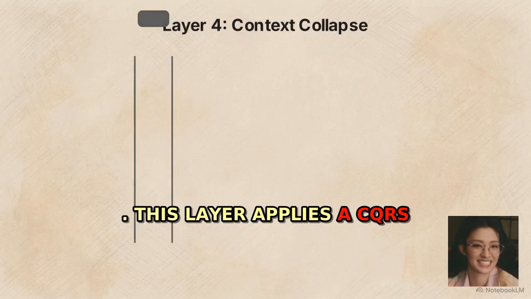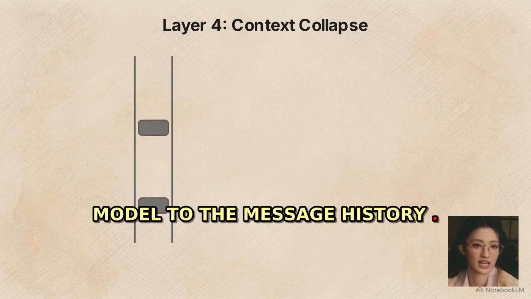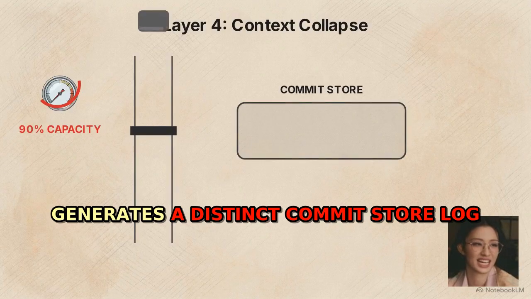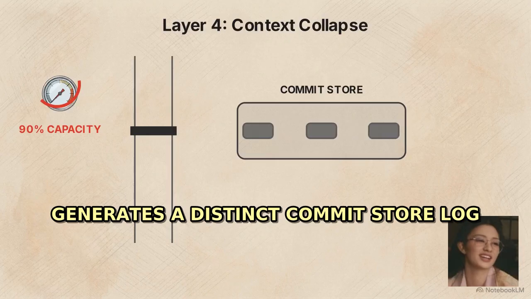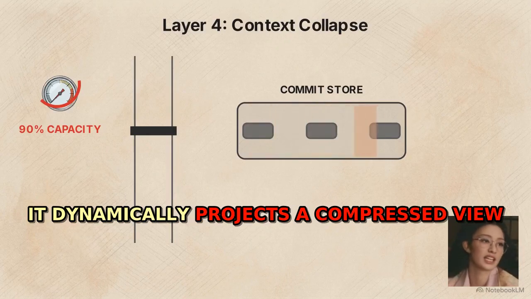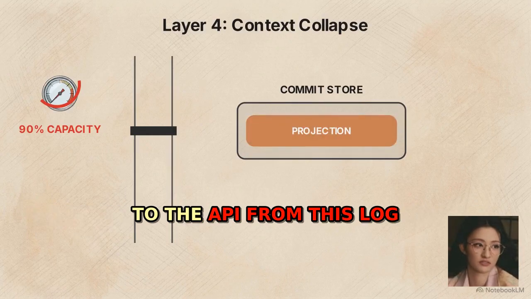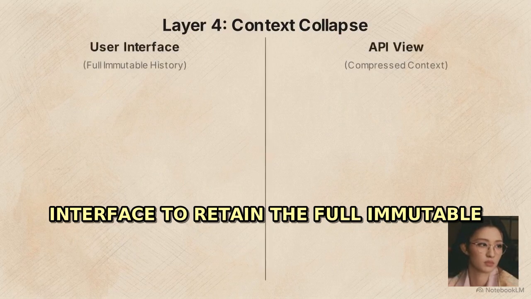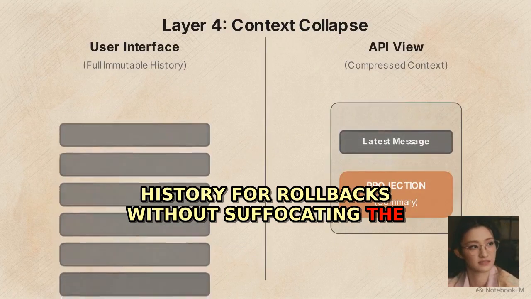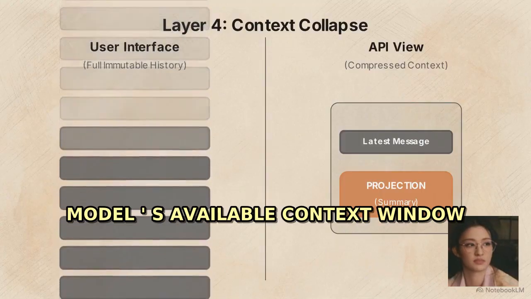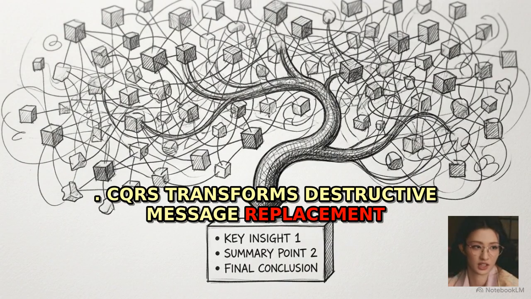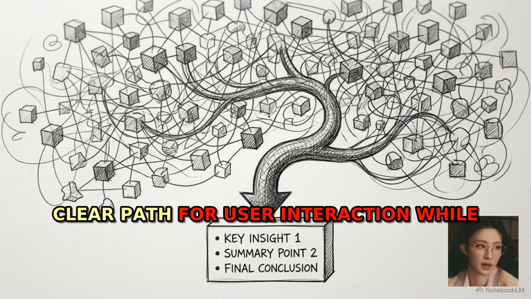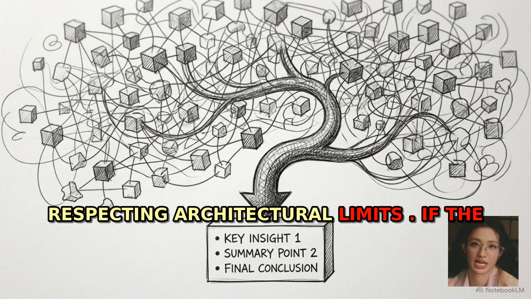This layer applies a CQRS model to the message history. At 90% capacity, the system stops sending raw blocks and generates a distinct commit store log. Instead of raw history, it dynamically projects a compressed view to the API from this log. This projection allows the user interface to retain the full immutable history for rollbacks without suffocating the model's available context window. CQRS transforms destructive message replacement into incremental summarization, maintaining a clear path for user interaction while respecting architectural limits.